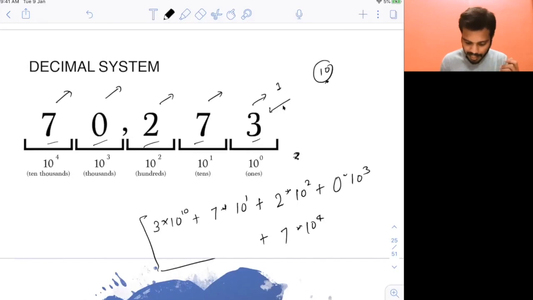Now, when you are at the tens place, you need to multiply by 10 power 1, whatever value is there. So that's your decimal system actually. I know you would have never thought about how this number is actually generated, but this number is a decimal system. So you basically have to use this calculation and arrive at this number. This is called the decimal system.